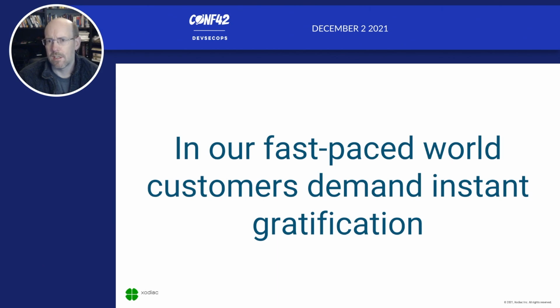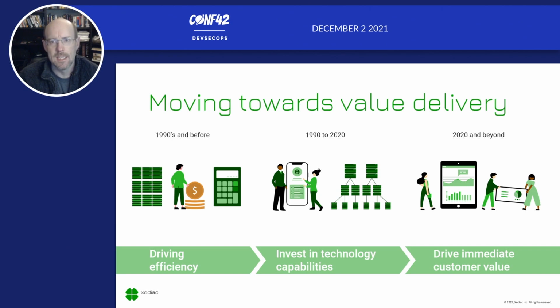And so we'll start this off with the idea that in this fast-paced world, our customers are demanding instant gratification. We have these little black rectangles, and if we don't get what we need, we'll immediately go somewhere else. It's very easy for us to change where our providers of services are. And it's very different from the past, where we started in a world where technology was very expensive. We had to spend a lot of money on it, and it was a case of having to make some very strategic decisions around how that money was spent.